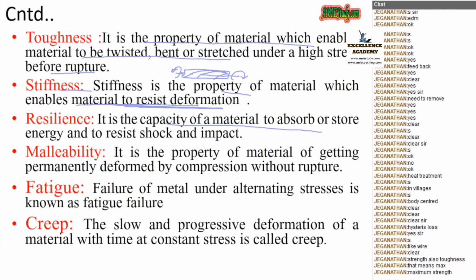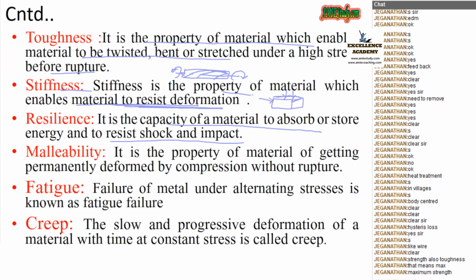It is the capacity of a material to absorb or store energy to resist shock and impact. The stiffness means that if I give a load, it will resist the deformation. No change in shape will be there. That much load it can withstand. That is called stiffness.